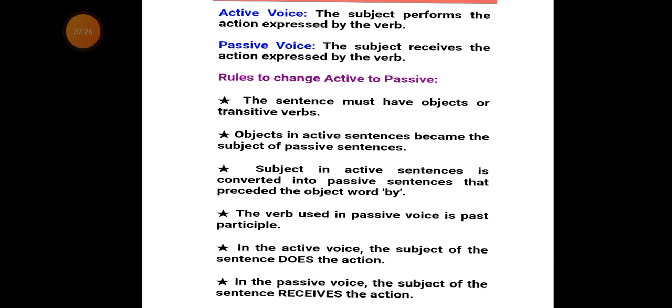In active voice, the subject does the action. Whereas, finally, in the passive voice, the subject of the sentence receives the action. Having done this, we have come to the end of this lesson.